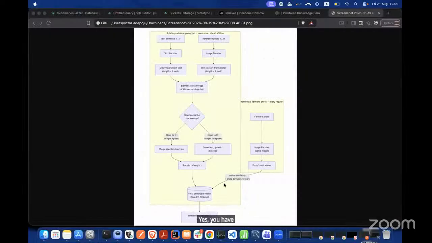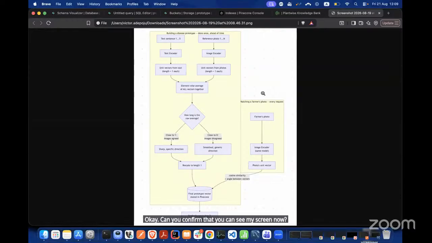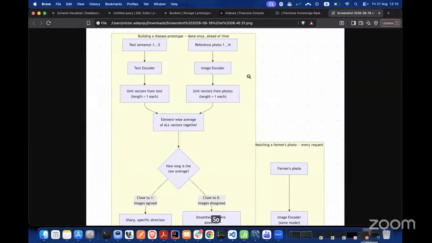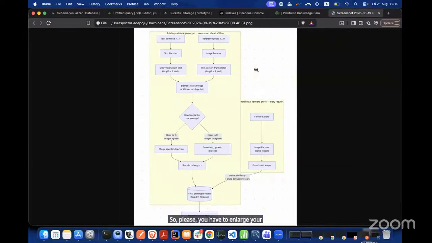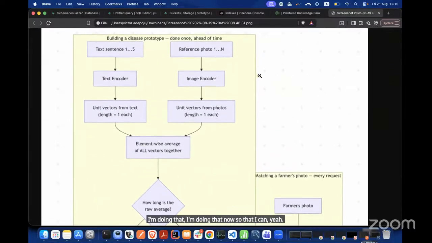Have I stopped sharing? Yes, you have. Okay, thank you. Can you confirm that you can see my screen now? Yes, Victor, we can see your screen. Okay. So this is an overview. Sorry, please, you have to enlarge your screen. Yeah, I'm doing that now. Is it better now? Yes.